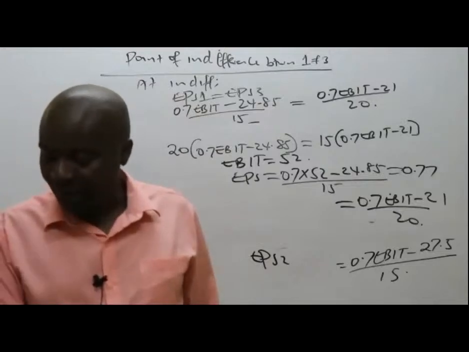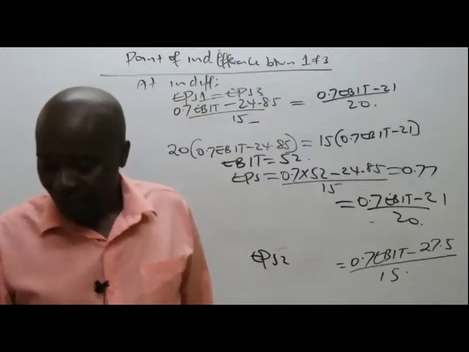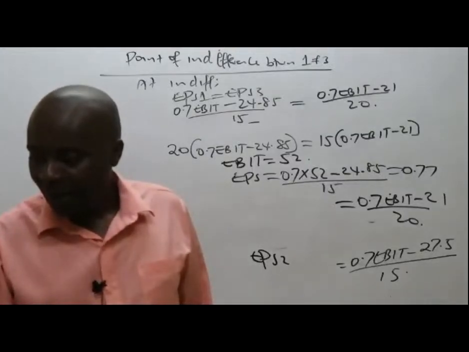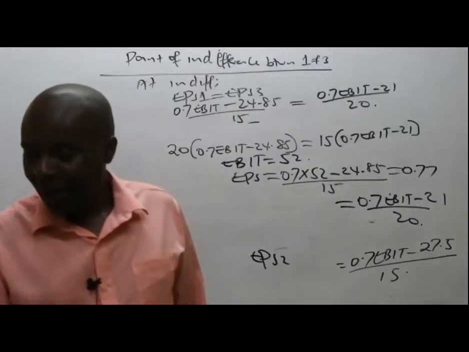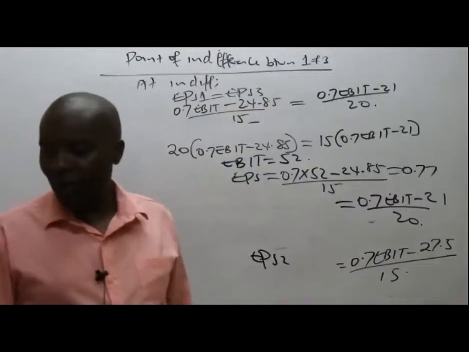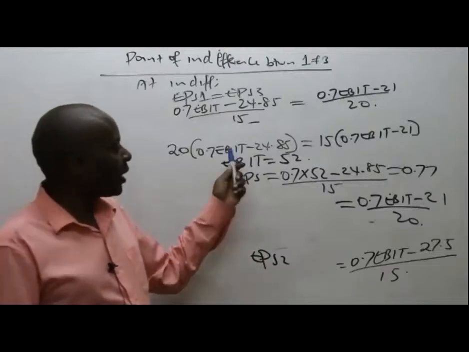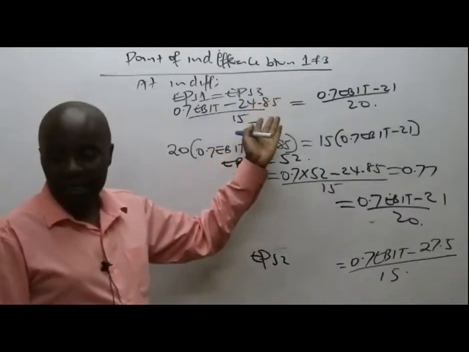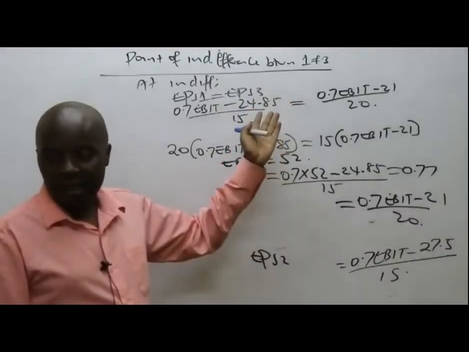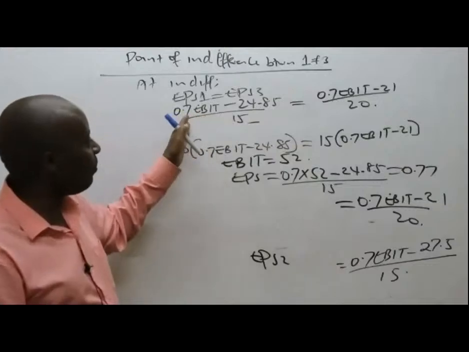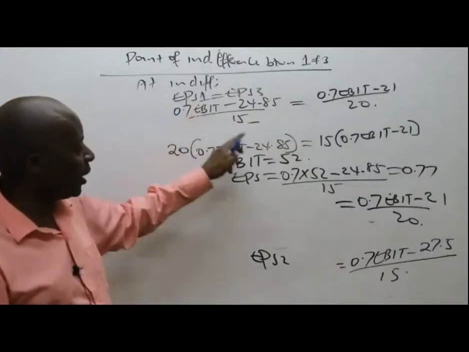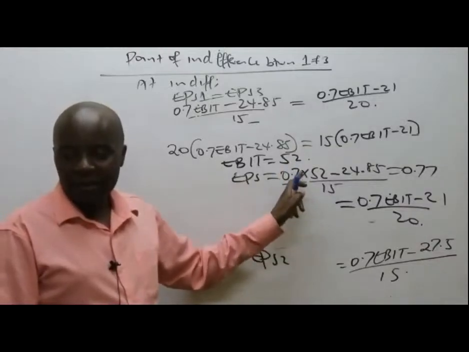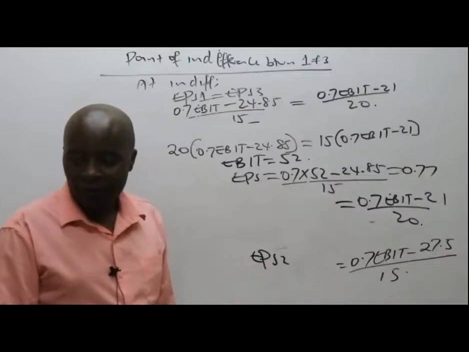Phoebe wants me to repeat. You take any of the two EPS equations, and then of course you know EBIT is 52.